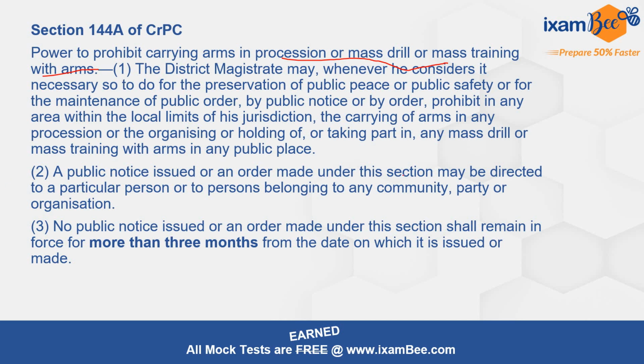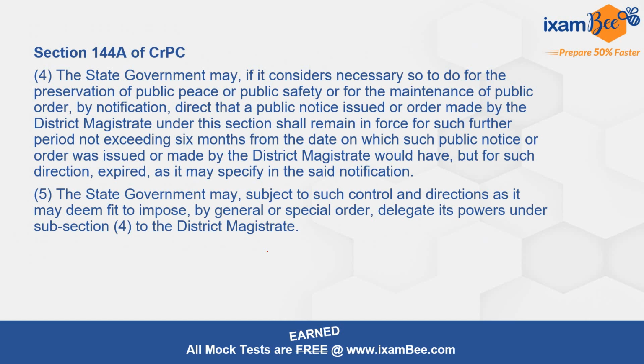This public notice which is being issued in this section may be directed to a particular person or to persons belonging to any community, party or organization. However, subsection 3 clearly says no public notice issued or an order made under this section shall remain in force for a period more than 3 months. तो maximum duration 3 months का है unless further extended. ये आपका subsection 4 में दिया हुआ है. State government को अगर लगता है for the preservation of public peace or public safety or for maintenance of public order, then they may direct that such notice may remain in force for a period not exceeding 6 months from the date on which. So this can be extended to a period of 6 months.